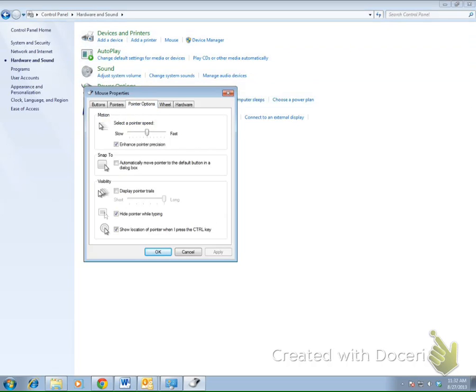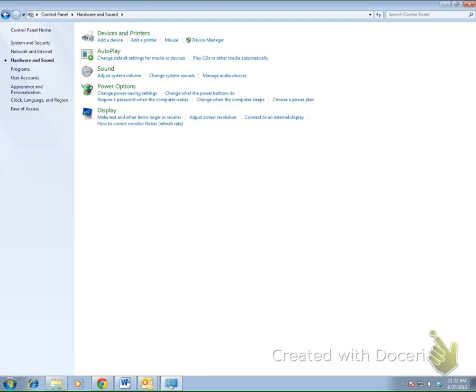If you see Pointer Options, I'm going to click on that. And see right here where it says Show Location of Pointer when I press the Control key. As of right now, you can't really see that, but I'm going to have it checked, so it's going to set that up for me. Now, once it loads, I'm going to hold the Control key down and I'll show you how it works.